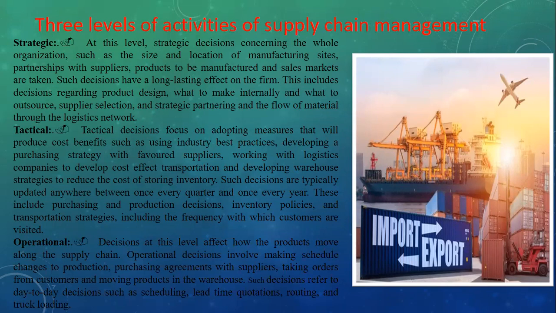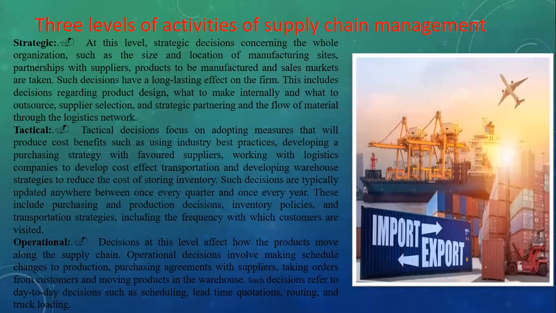Here you can see three levels: strategic level, tactical level, and operational level. The strategic level is before starting a manufacturing company, decisions like where to start, what product needs to be manufactured, the size of the production firm. These are the initial decisions. Then second is tactical.